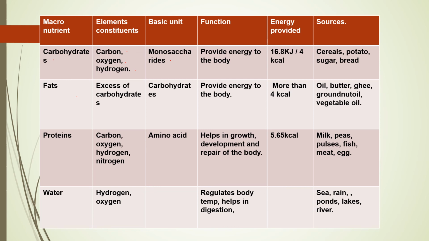Protein: the element constituents are carbon, oxygen, hydrogen and nitrogen, while the basic unit of protein is amino acid. Protein helps in growth, development and repair of the body. And how much energy is provided? That is 5.65 kilocalories. Milk, peas, pulses, fish, meat and egg, these all are the sources of protein. Moving on to water. The water element constituent is H2O, that is hydrogen and oxygen. It regulates the body temperature, helps in digestion, transportation and excretion.